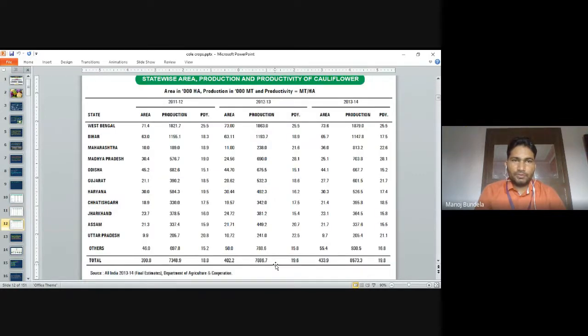State-wise, West Bengal is highest in area, production and productivity. West Bengal is number one in area, production and productivity.